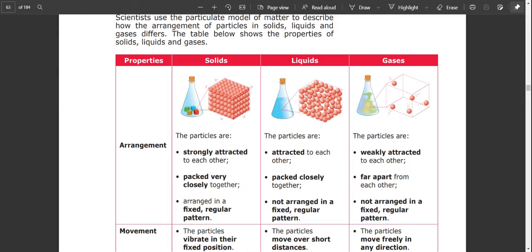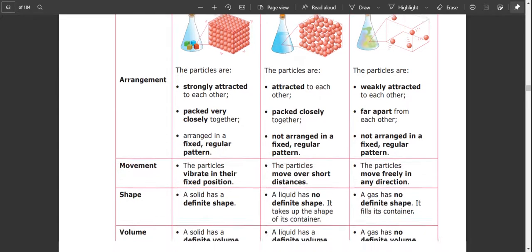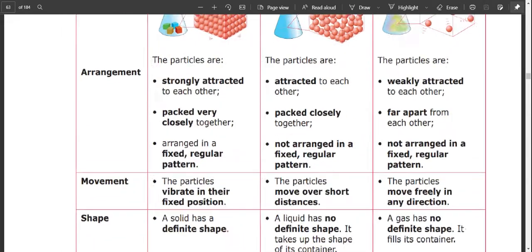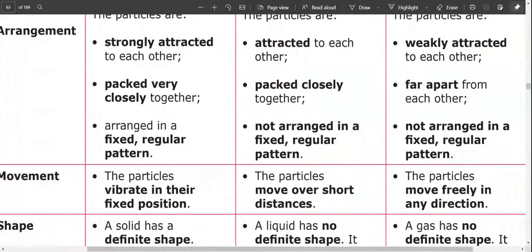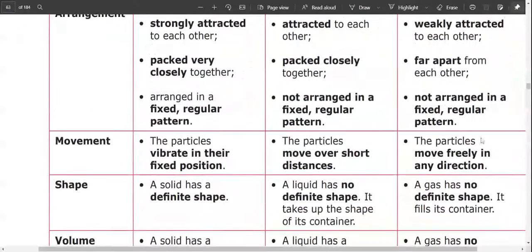In solid, particles are strongly attracted, while in liquid they are not strongly attracted but still attracted, and for gases they're weakly attracted. In solid they're packed very close, in liquid they're packed closely, while in gases they're far apart. For movement, solid particles only vibrate in their fixed position, while liquid particles move over short distances, and gas particles move freely in any direction. So this one is fixed, this one moves over each other, and this one moves further away from one another.